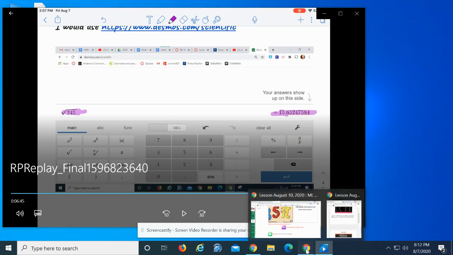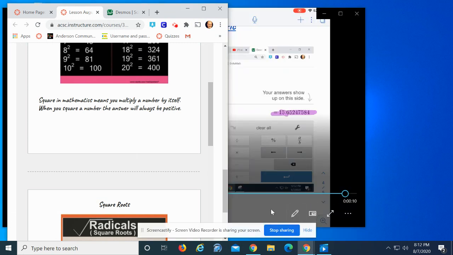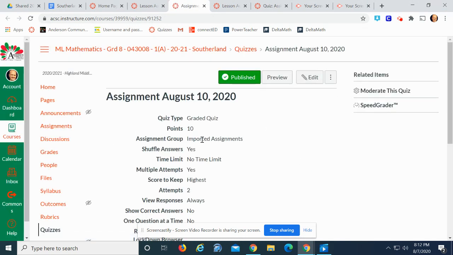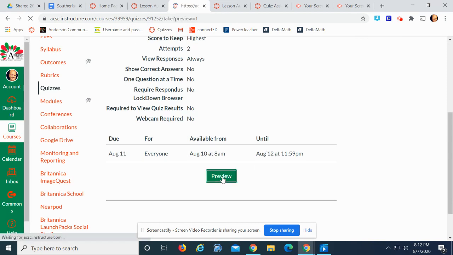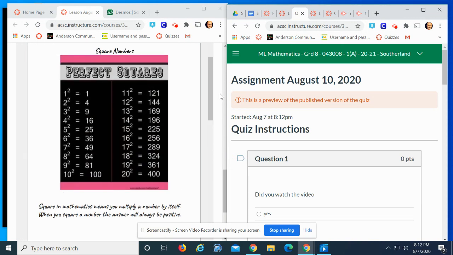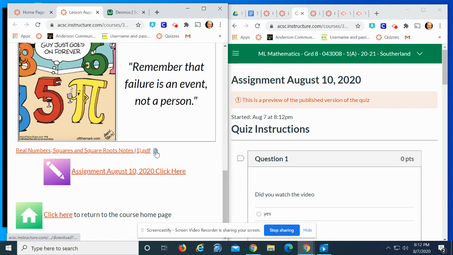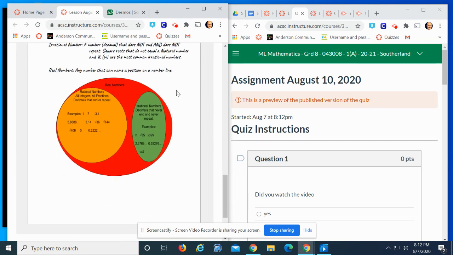All right, so we'll go back to something. I want to show you something real quick before you move on to your assignment. The assignment's here. You're going to click right here, take your assignment. What I would do while I'm taking this assignment is I'm going to pull it up, and then I would half screen so that I got this, and I would click here and look at this PDF because a lot of times the answers to the questions are going to be in this PDF.